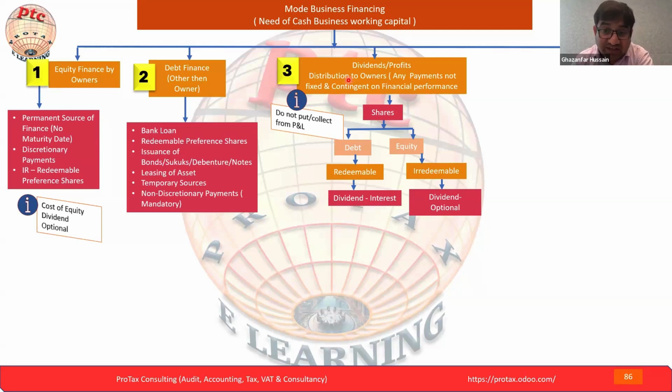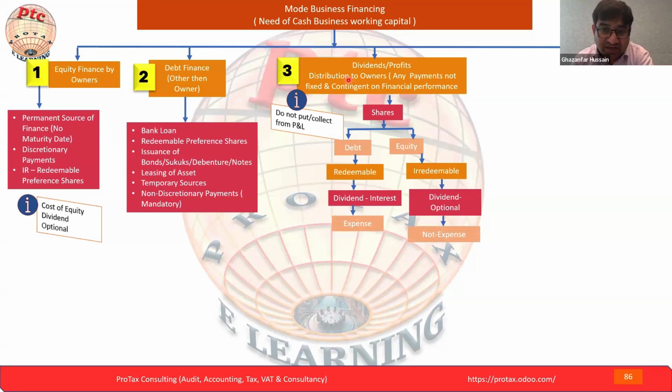They will demand the interest on the agreed terms, because we are paying the dividend, but actually it is interest. In redeemable, we are paying the dividend on a priority basis. With irredeemable, we are not paying on a priority basis. So that is optional, but here we have to pay the dividend on a priority, mandatory basis. Now we will move next and see what the additional things are.